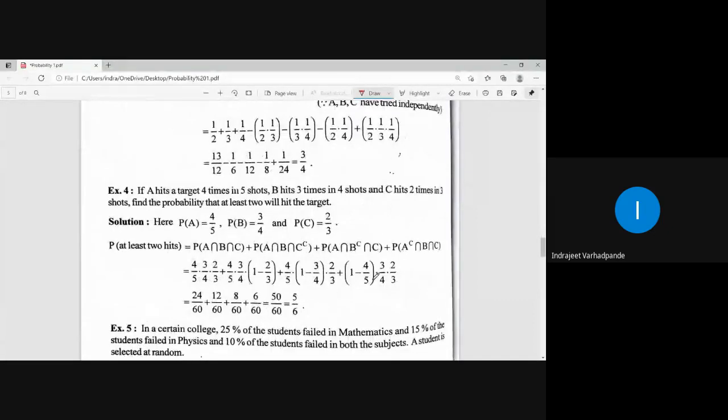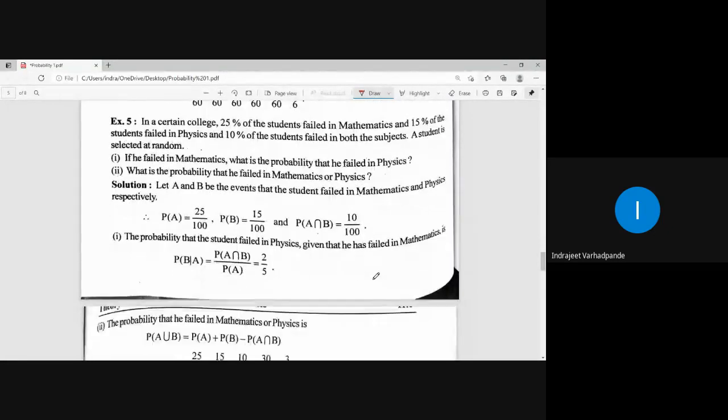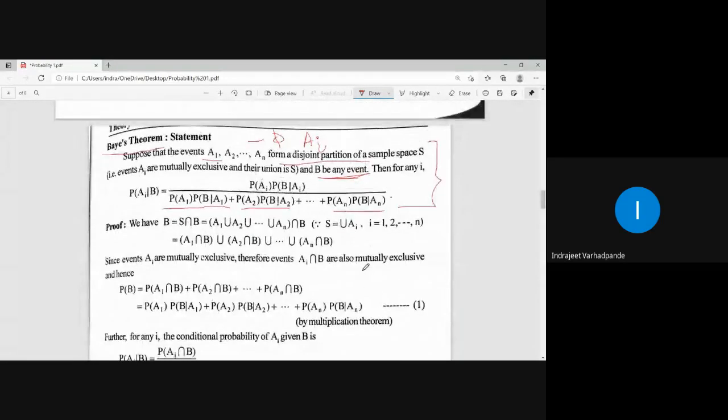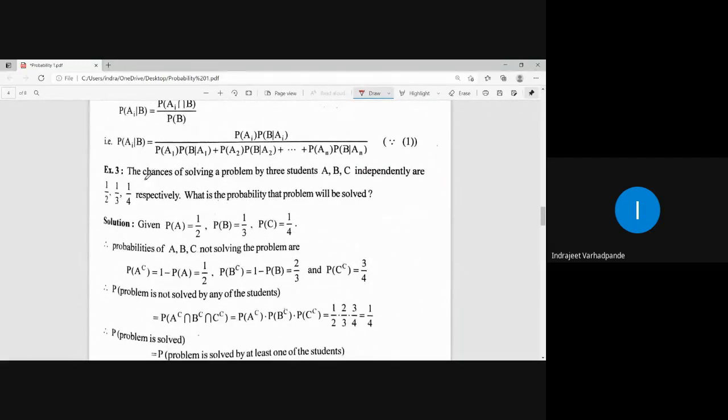So, examples related to the Bayes theorem. These are the basic examples wherein we can find out the probability. What is asked over here? The chances of solving a problem by three students A, B, C independently are 1 by 2, 1 by 3, 1 by 4 respectively. What is the probability that the problem will be solved? Chances of solving a problem is individual probability, so we call them P of A, P of B and P of C. Now, what is the probability that the problem will be solved?